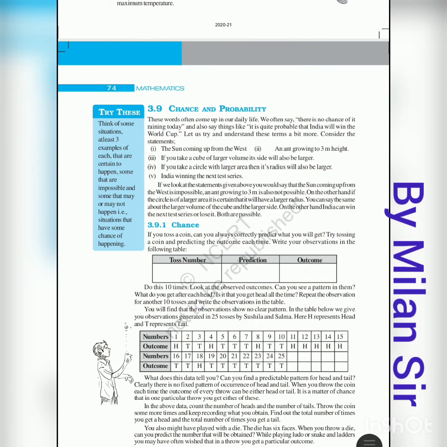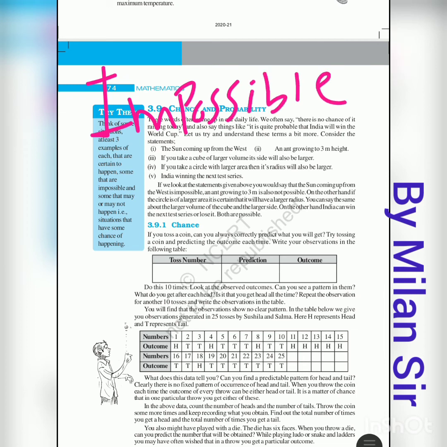After that, the impossible event, that means it never happens. You will not get 101 marks out of 100 marks. If a 100 marks paper is given to you, there is no chance to get 101 marks. So it is called an impossible event, and the probability of such an event is 0. There is 0% chance of the event happening.